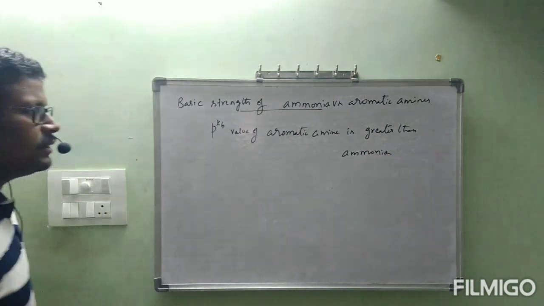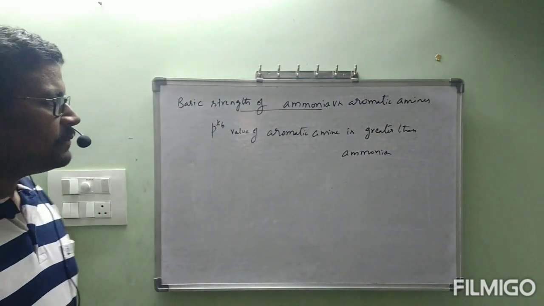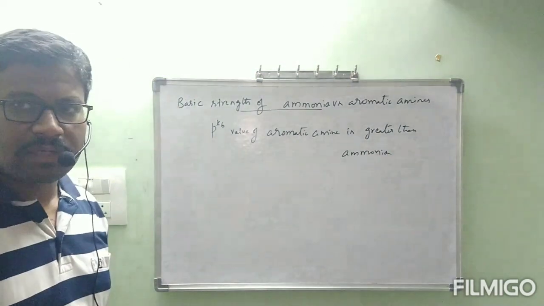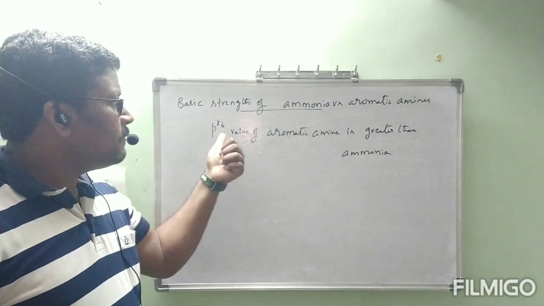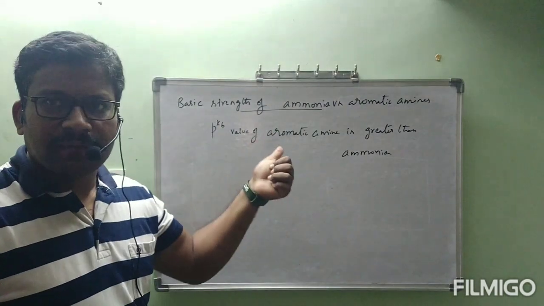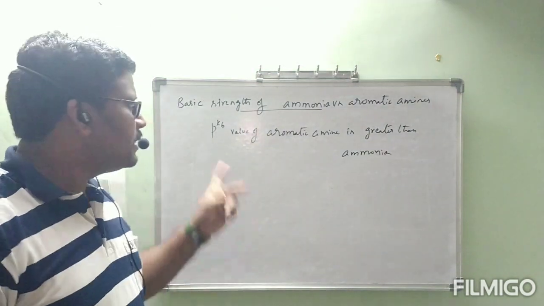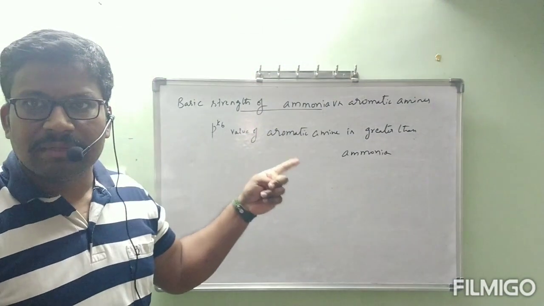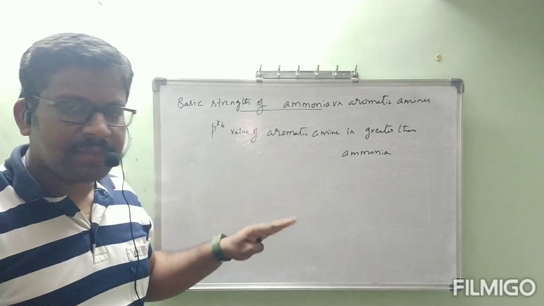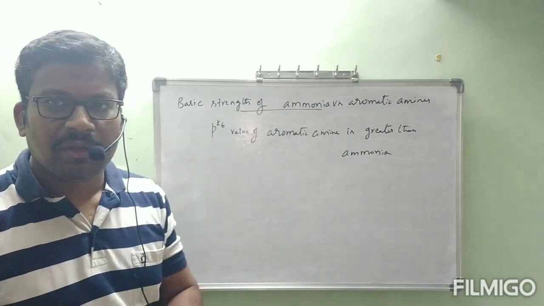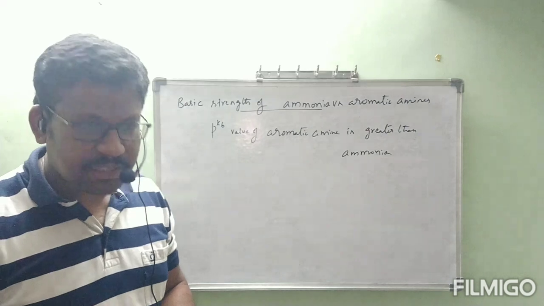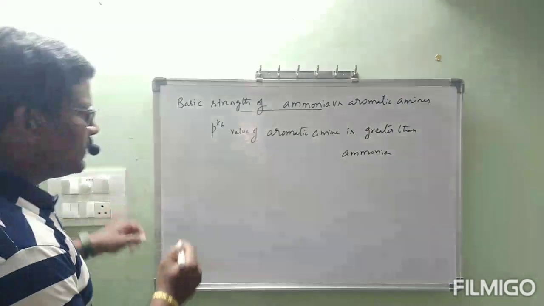What is the meaning of this line? The pKb value of aromatic amine is greater than ammonia. The meaning of that is, the pKb value of aromatic amine is greater, that means basic strength is less. That means the basic strength of aromatic amine is less than ammonia. Why? What is the reason?